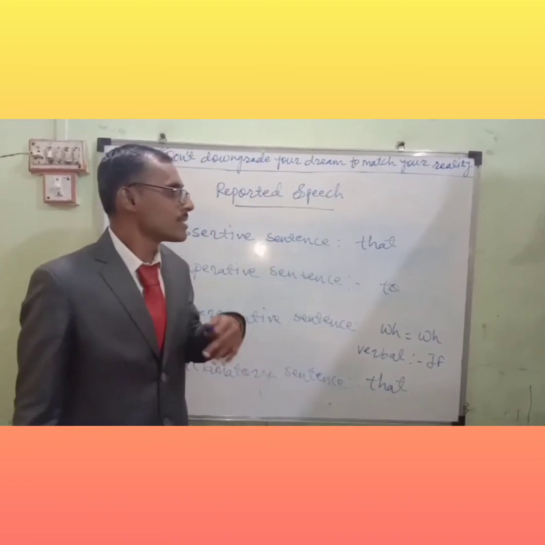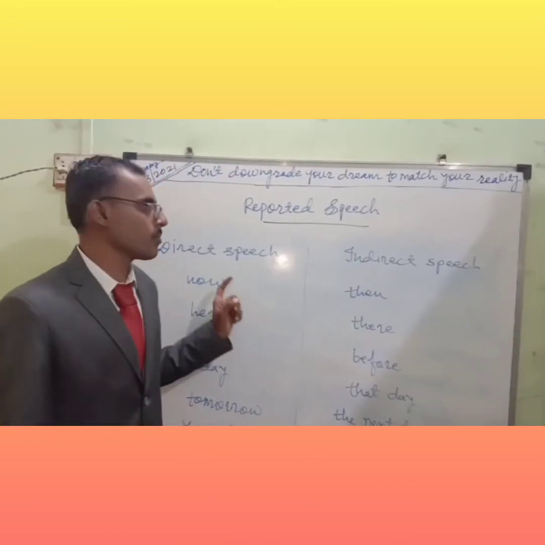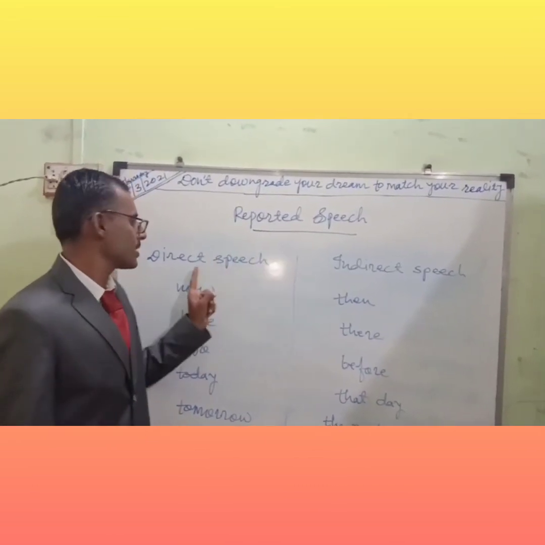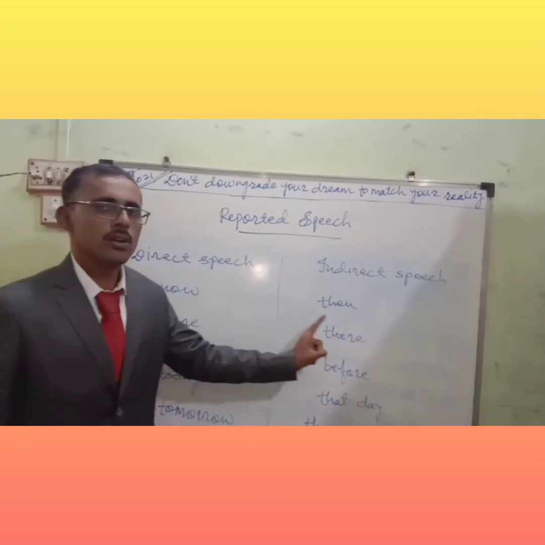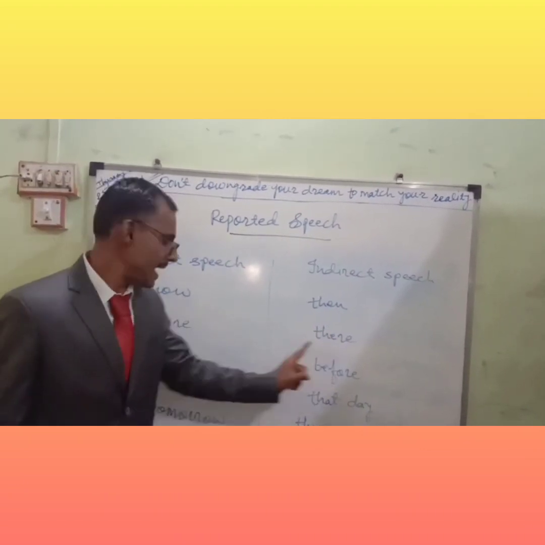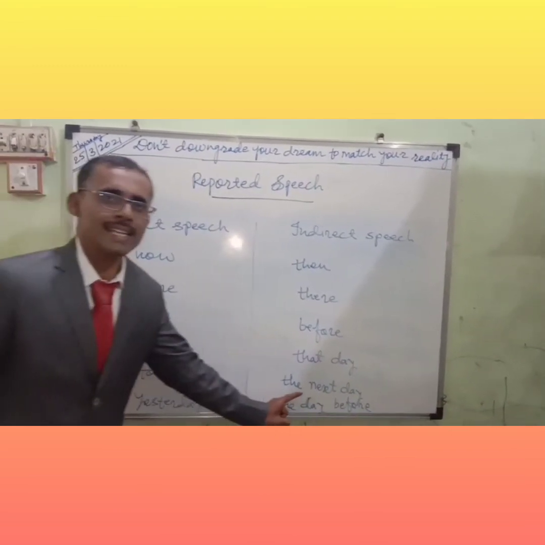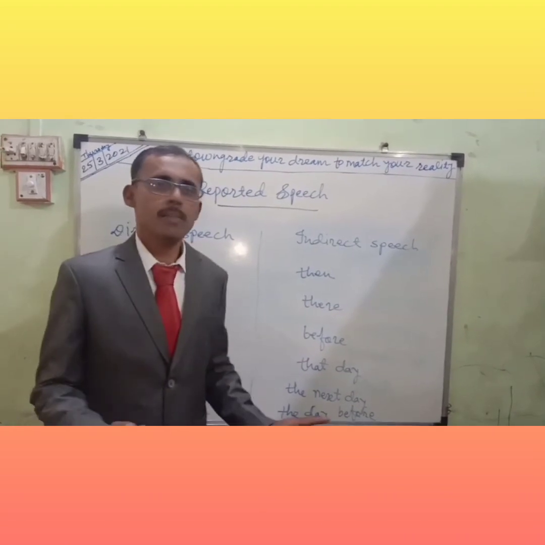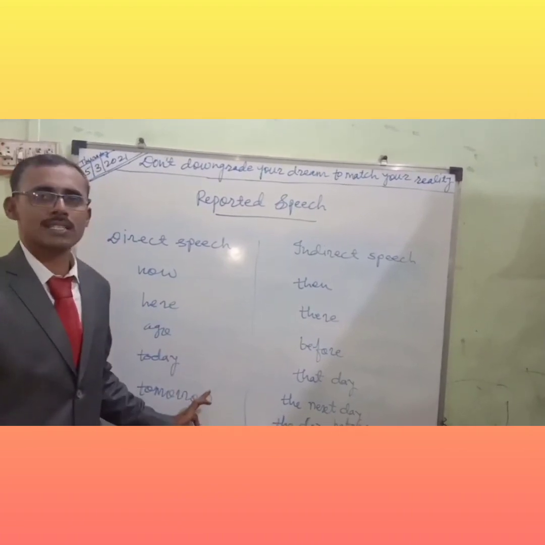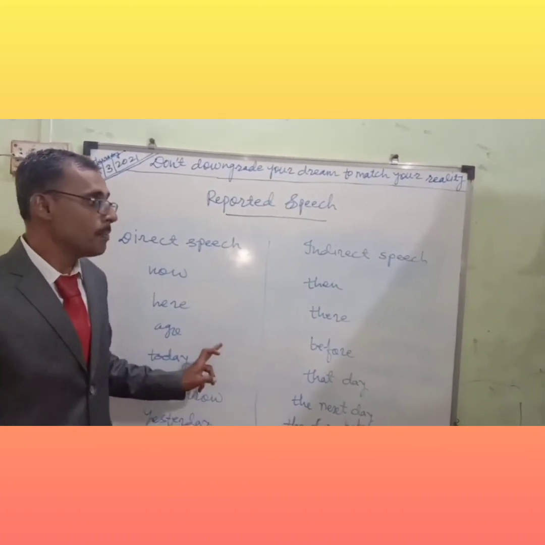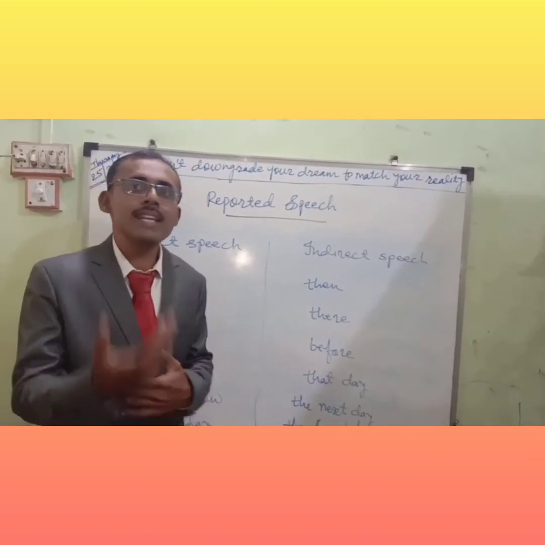So we'll see the next rules and regulations now. I have written some rules and regulations on the board. In reported speech, direct and indirect speech, words are converted into different words: now, then; here, there; ago, before; today, that day; tomorrow, the next day; yesterday, the day before. My dear students, in direct dialogue the speaker is using the actual words. But the reporter, meaning the narrator, is transferring and converting the words. That is the rule.